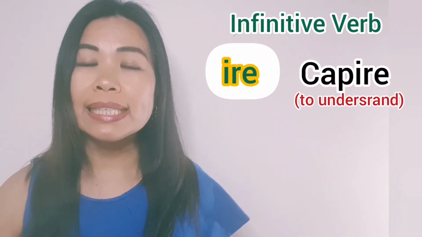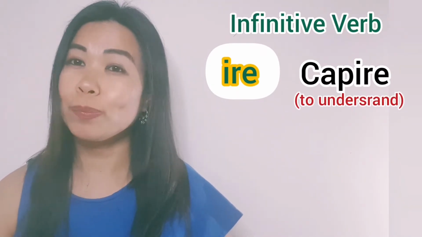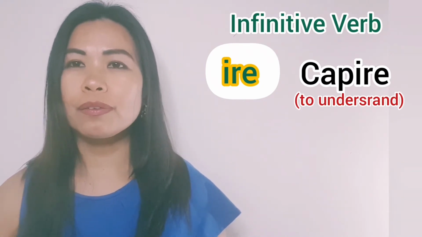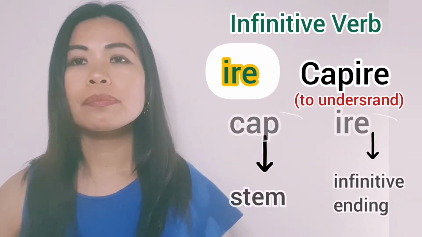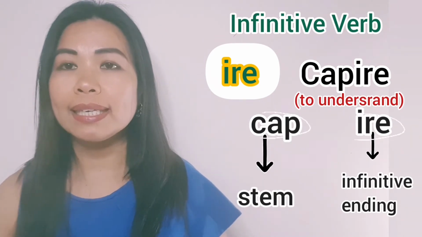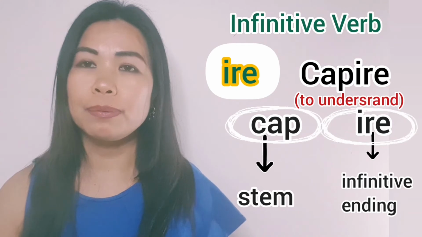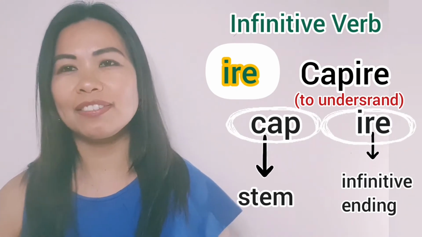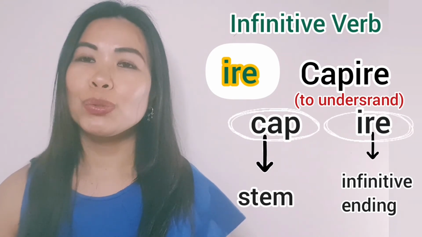And we have ire, for example capire, an example of a verb that ends with ire. Cap is the stem of the word, and ire is the ending that means this is an infinitive verb. Capire means to understand.